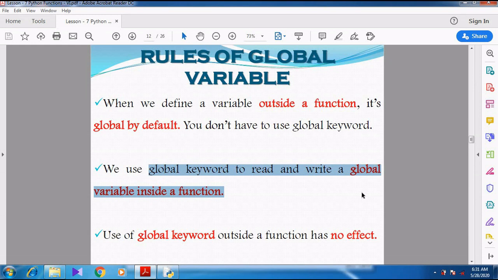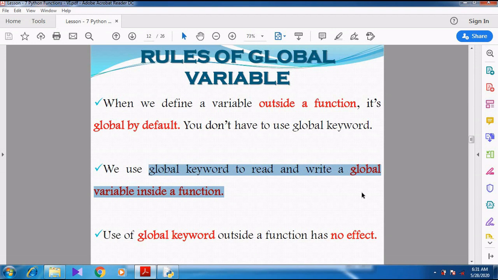A very simple thing, just 3 points. First, whenever we declare a variable outside the function, by default it acts like a global variable. Then whenever we use a variable inside the function and that variable should be global, use the keyword global.